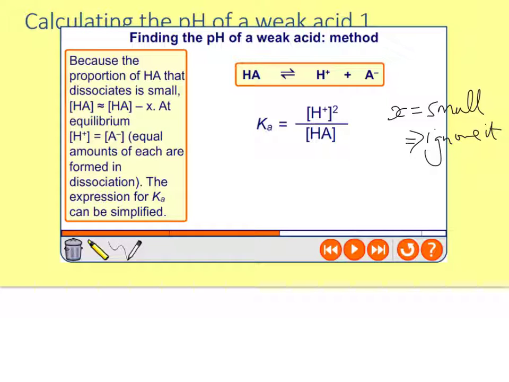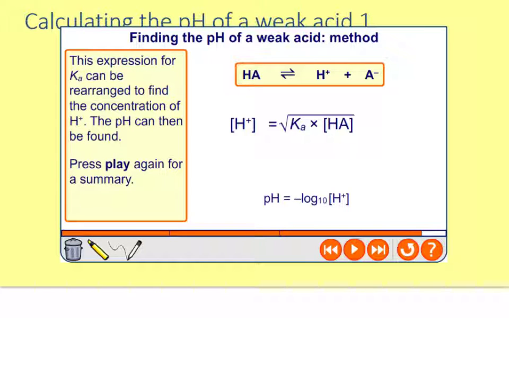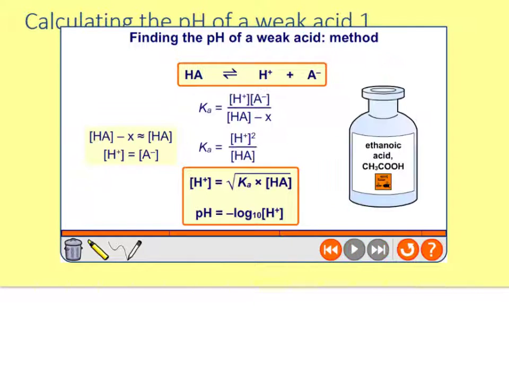That simplifies the previous expression down to Ka equals [H+][A-] divided by [HA]. But we also know that these are equal to each other, so the H+ has to be equal to the A- concentration. So you can simplify this right down to Ka equals [H+] squared over [HA]. At this point, it's relatively simple to rearrange it and find the pH. You just need to take a square root and rearrange the equation, and then you can work out your pH. This is just a slide with a little summary that may help you.